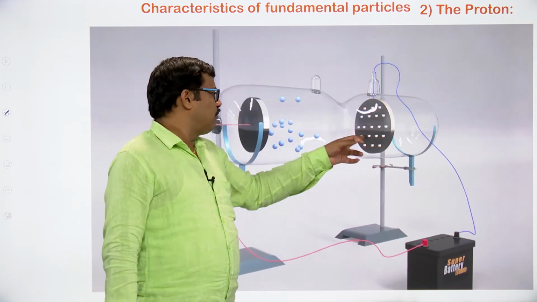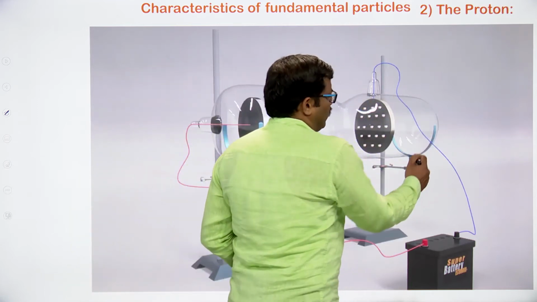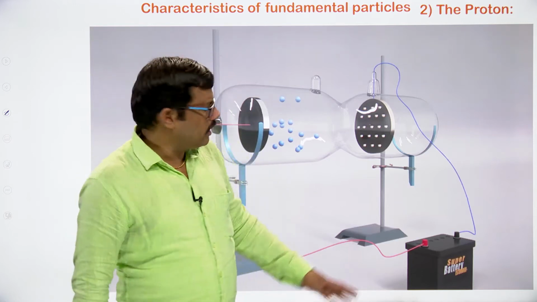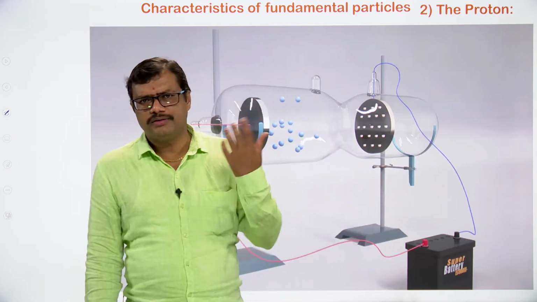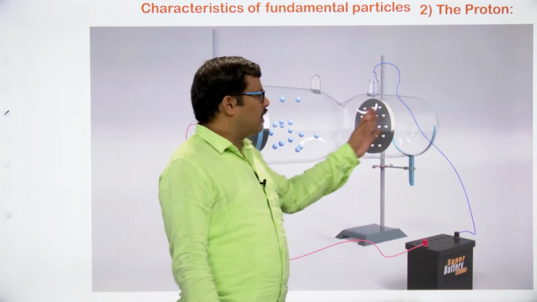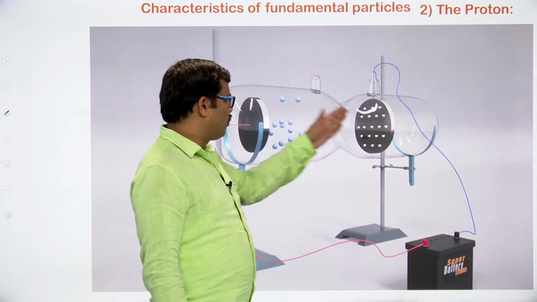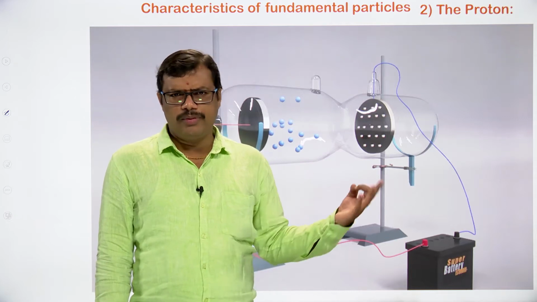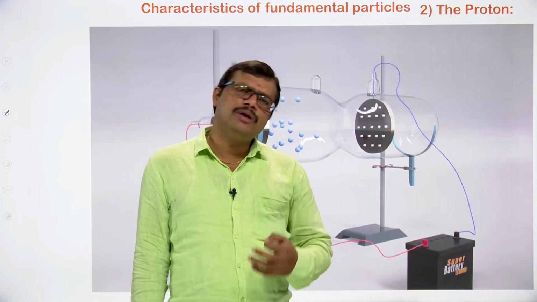Perforated means holes are made within the cathode, and the back side of this tube is coated with a fluorescent material, generally a zinc sulfide coating at this end. As soon as the particles strike the surface, we see a spark, a light. The particles coming from the anode and going toward the cathode are the positive rays or protons, and they are invisible to our naked eye.